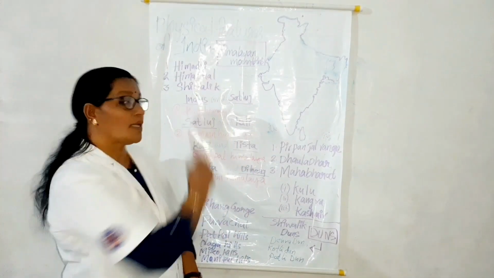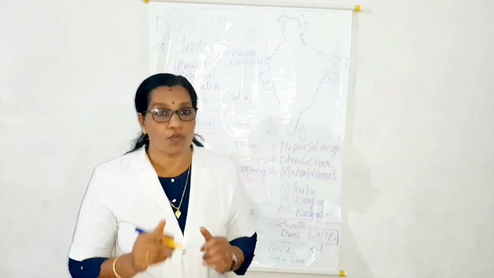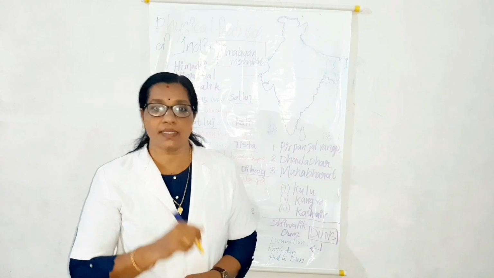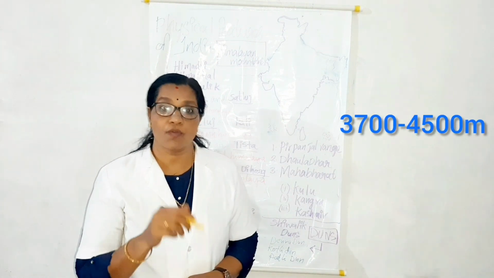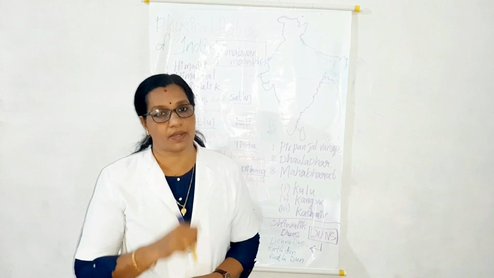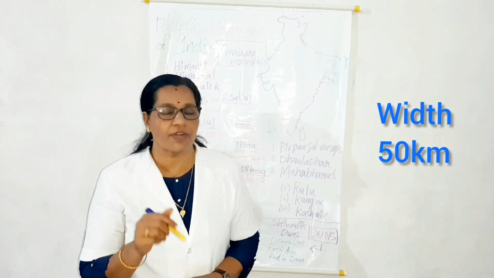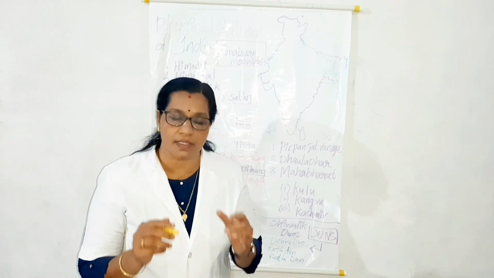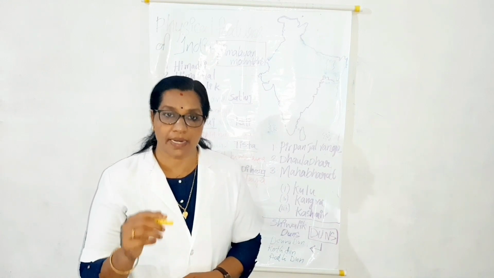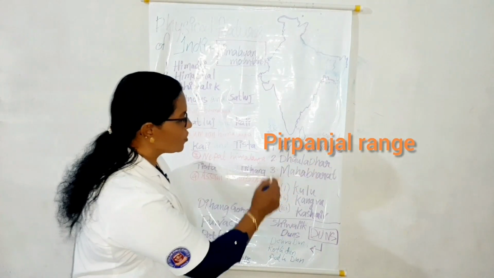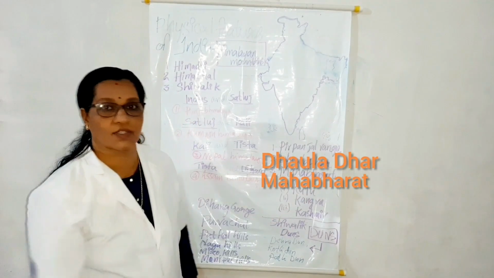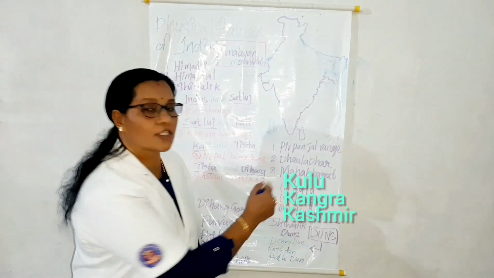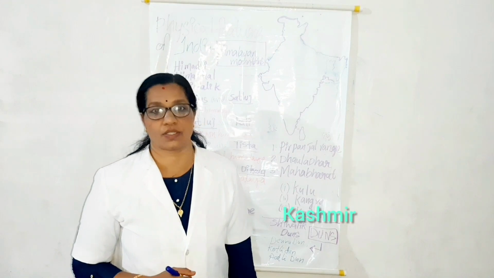Then Himachal. It lies to the south of Himadri and forms a rugged mountain system. Its average height is 3,700 to 4,500 meters. Their width varies from 50 km. These ranges are composed of highly compressed and altered rocks. Some important ranges are the Pir Panjal range, Dhauladhar, and Mahabharat range. It has some important valleys: Kulu, Kangra and Kashmir. There are also hill stations.